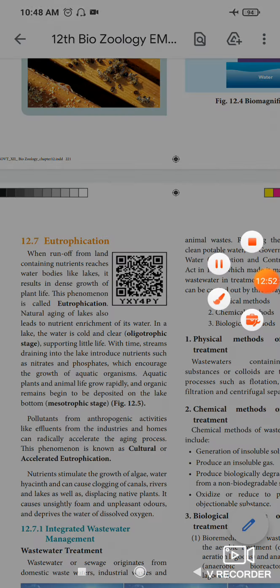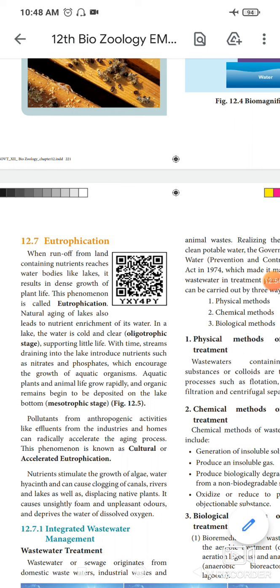In the oligotrophic stage, the water is cold and clear. Then, in the mesotrophic stage, some nutrients, nitrate and phosphate, will be introduced. These nitrates and phosphates encourage the growth of aquatic organisms and plants. Aquatic animals and aquatic plants will grow rapidly. Okay, so this is called the mesotrophic stage.